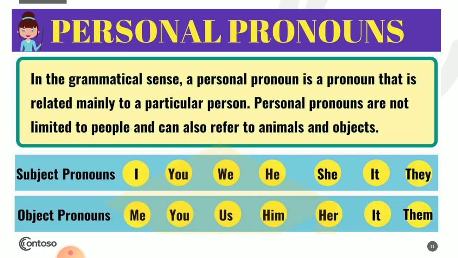Alright? So personal pronouns. In the grammatical sense, a personal pronoun is a pronoun that is related mainly to a particular person. Personal pronouns are not limited to people and can also refer to animals and objects. So subject pronouns, that's subjective, which I have mentioned earlier. Object pronouns, the objective one. I hope this is clear to you. Let's move on to the next pronoun.